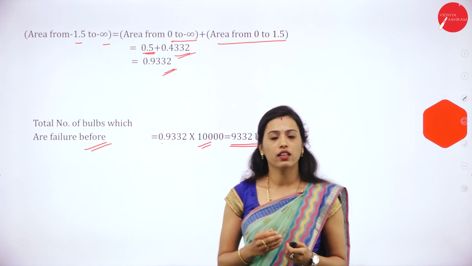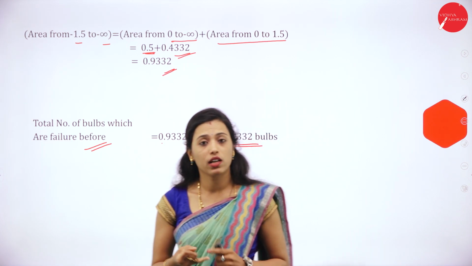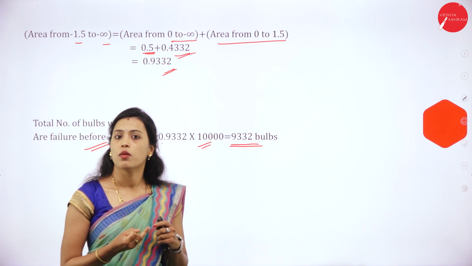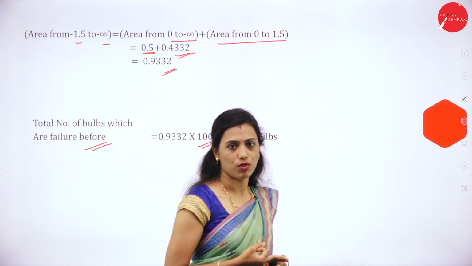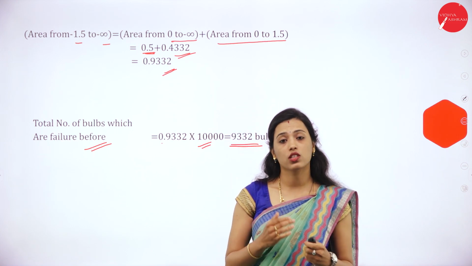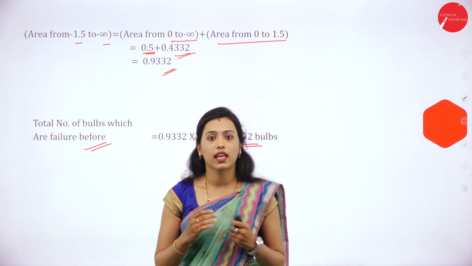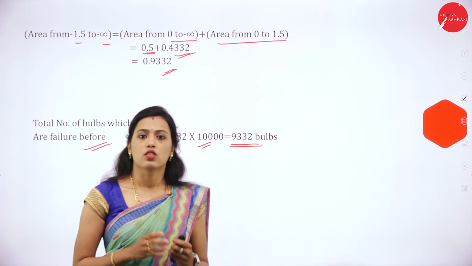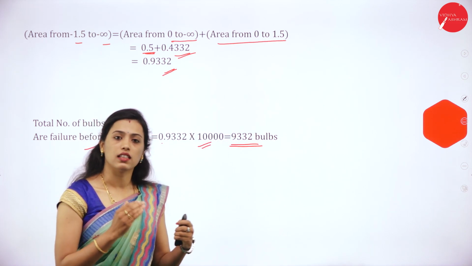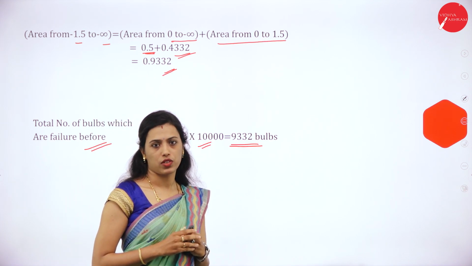By this, I would like to conclude this chapter. Today, I have done problems on binomial distribution, problems on Poisson distribution and problems on normal distribution. So, you have one more chapter called sampling theory. It is fully theory oriented. So, you have to study theory on this chapter.